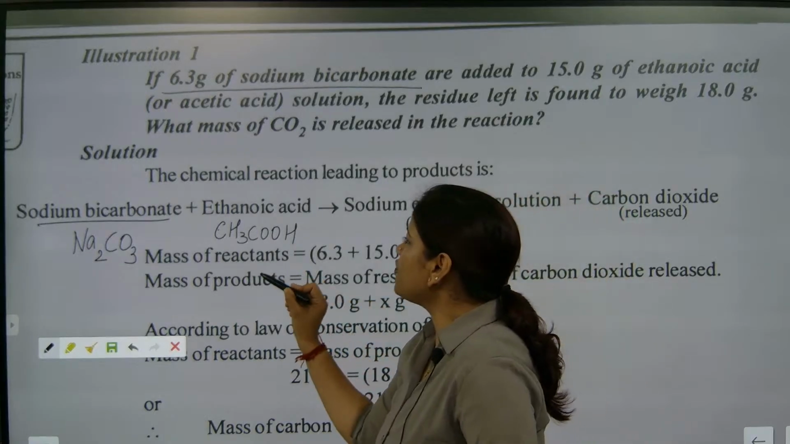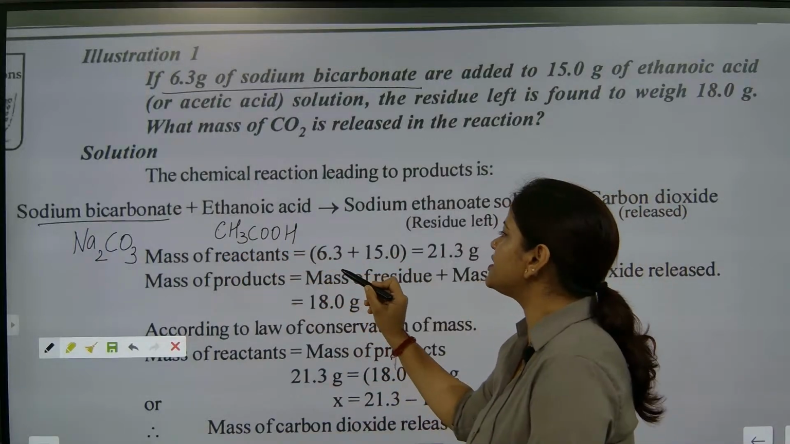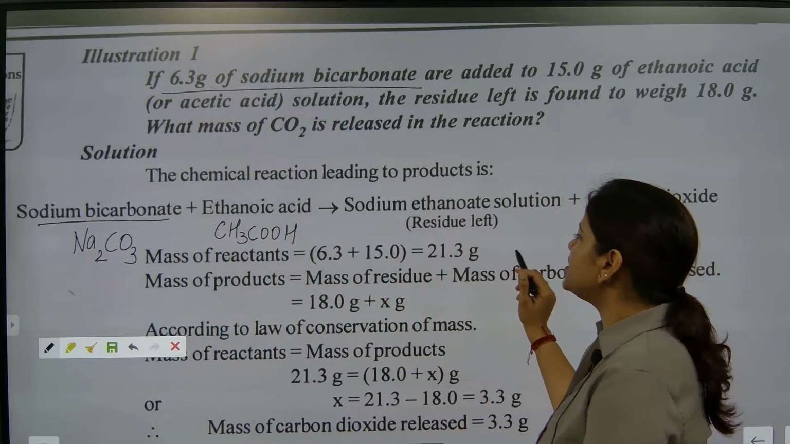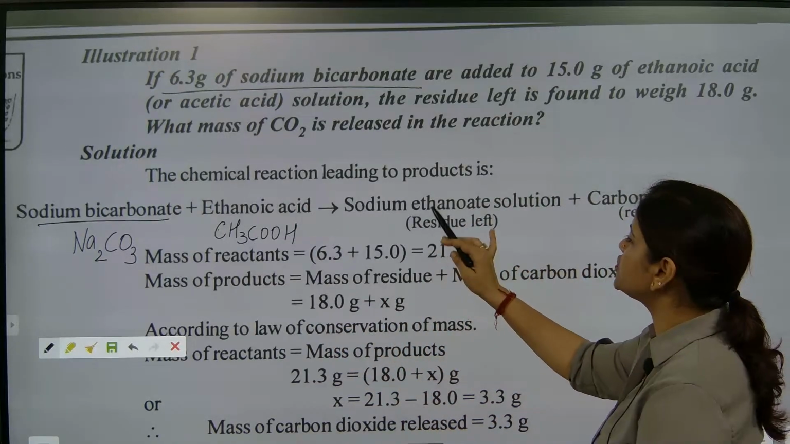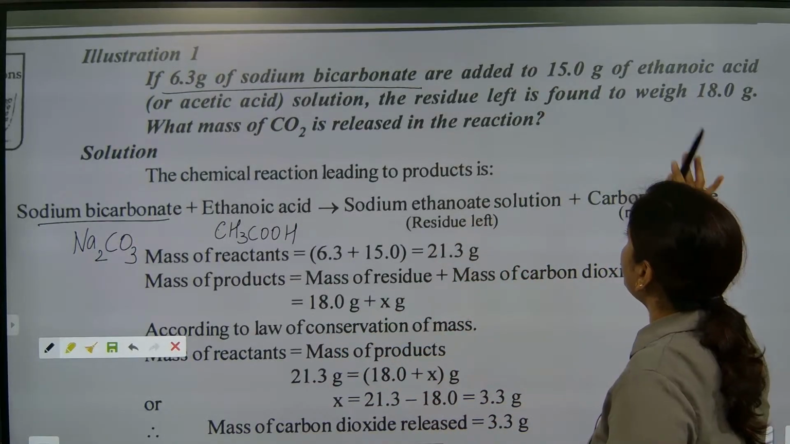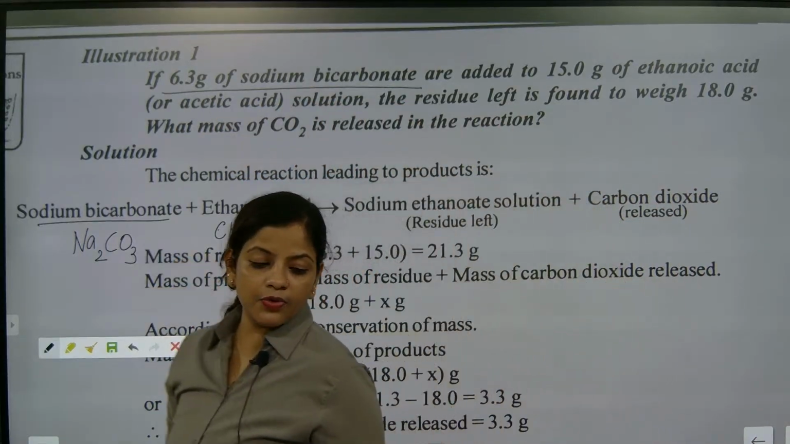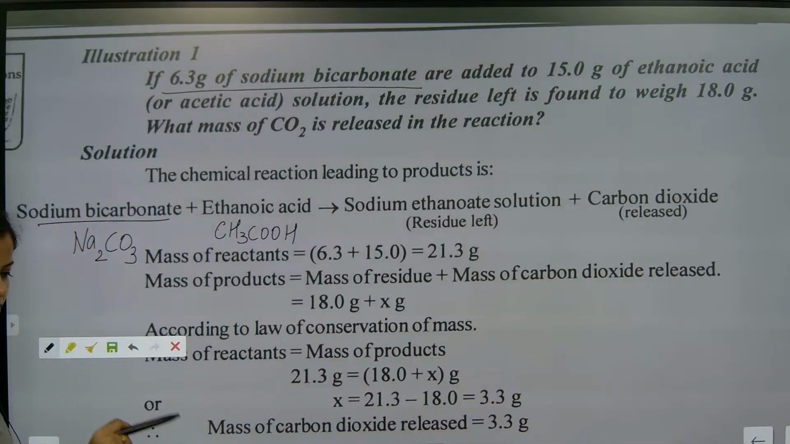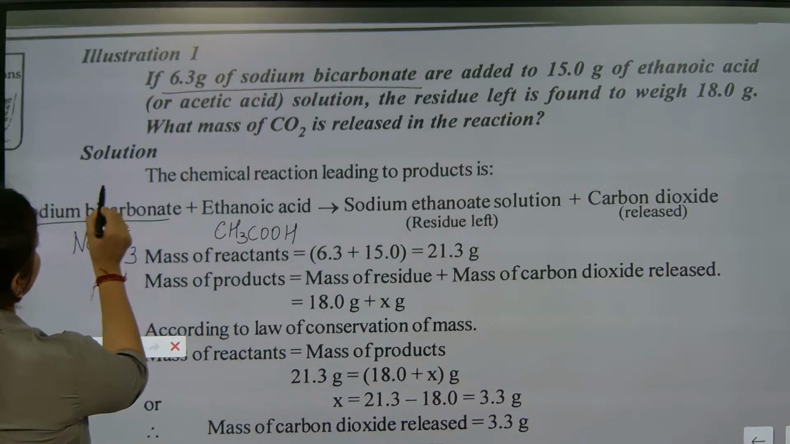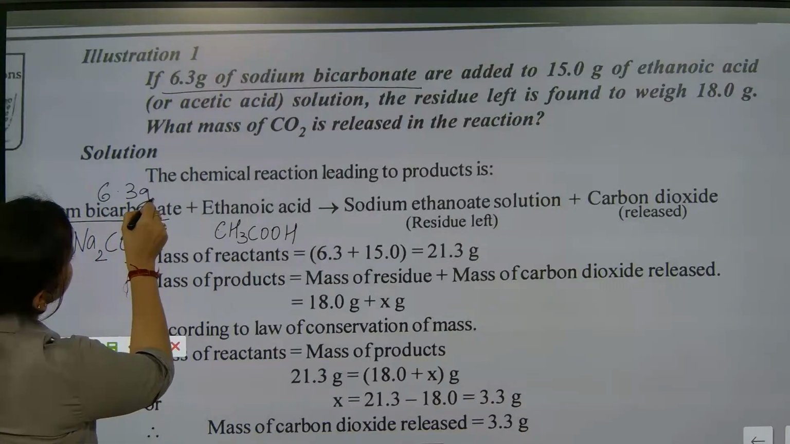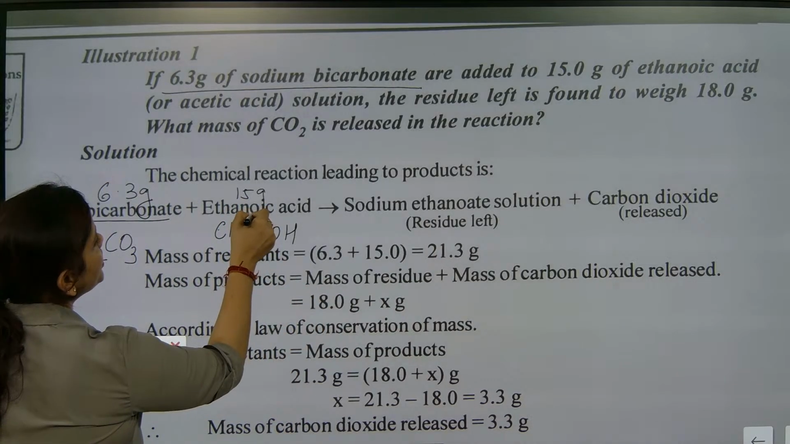Now look here, mass of reactant. What is the mass of reactant here? Mass of reactant is 6.3 plus 15, that is 21.3 gram. Mass of the product, that is the residue mass, first sodium ethanoate solution, they have given already. Check here, 6.3 gram of sodium bicarbonate is given. Next part is 15 gram of ethanoic acid.